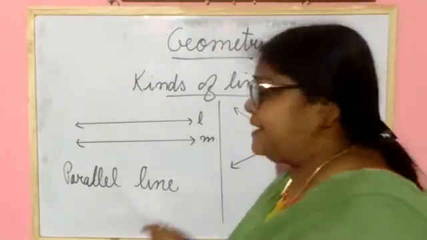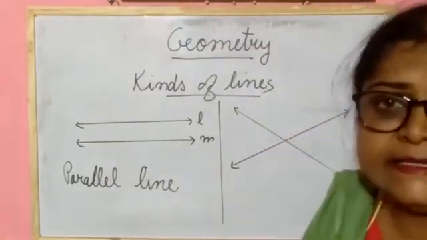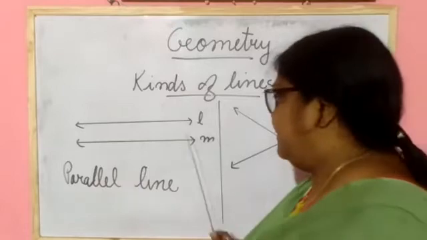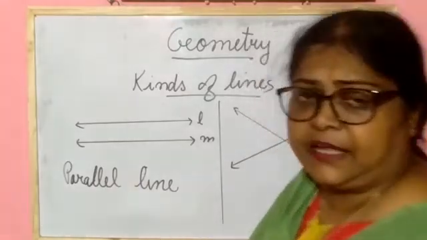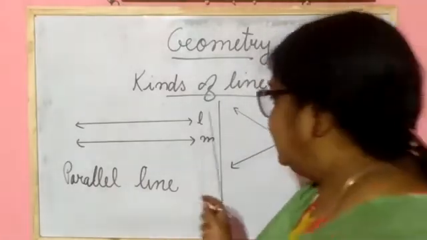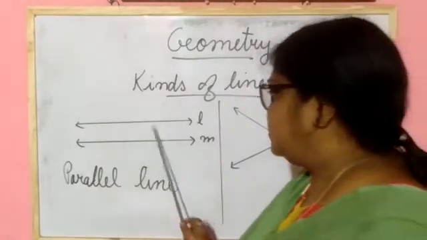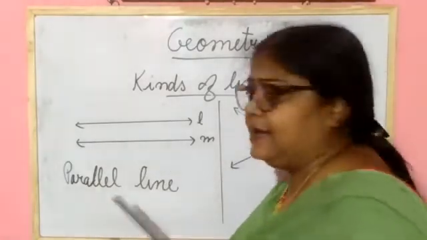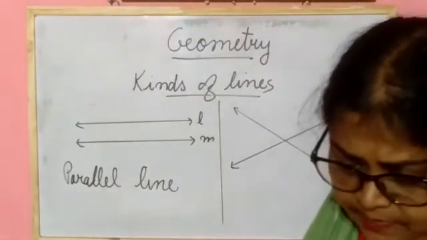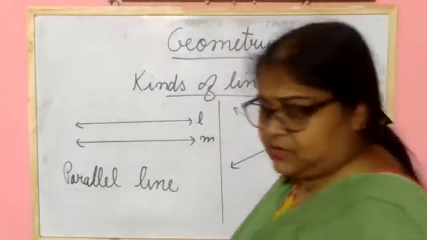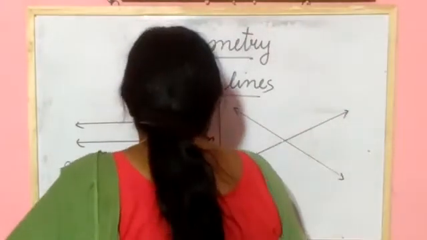Understood? So two lines I have taken. One line is L and the other line is M. So these two lines are known as what? Parallel lines. Understood? This is known as parallel lines.